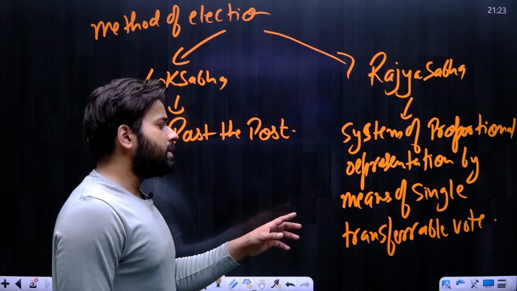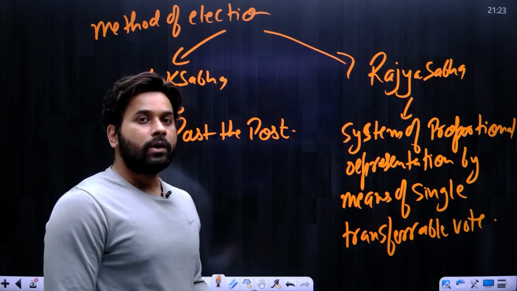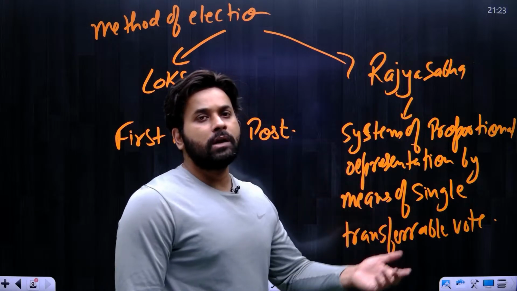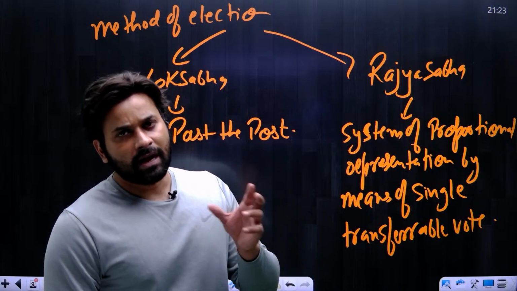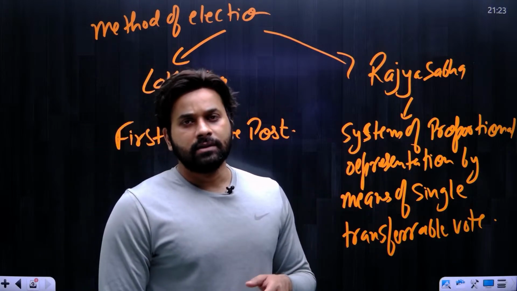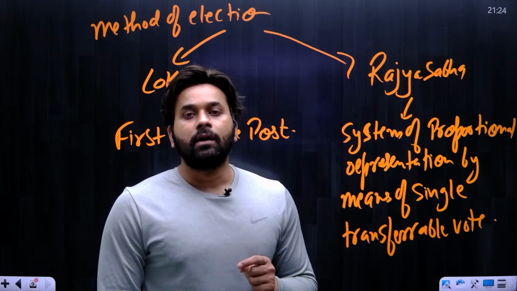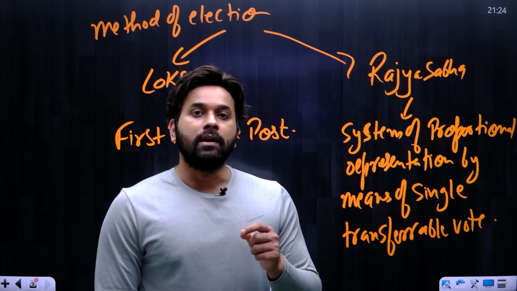But this system makes sense only when there are multiple seats to be filled from the same place. When only one person is going to be elected from a particular place, this system doesn't make any sense. Instead of first past the post, the best system that should be used for conducting elections to the Lok Sabha and Legislative Assembly is the list system.